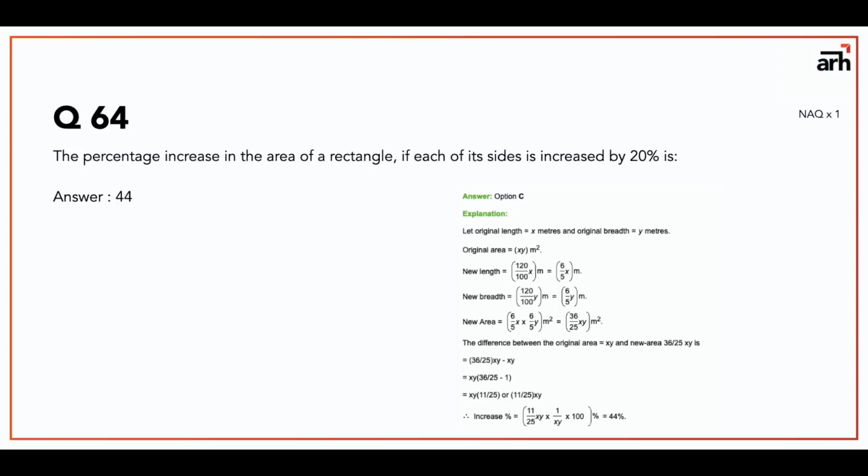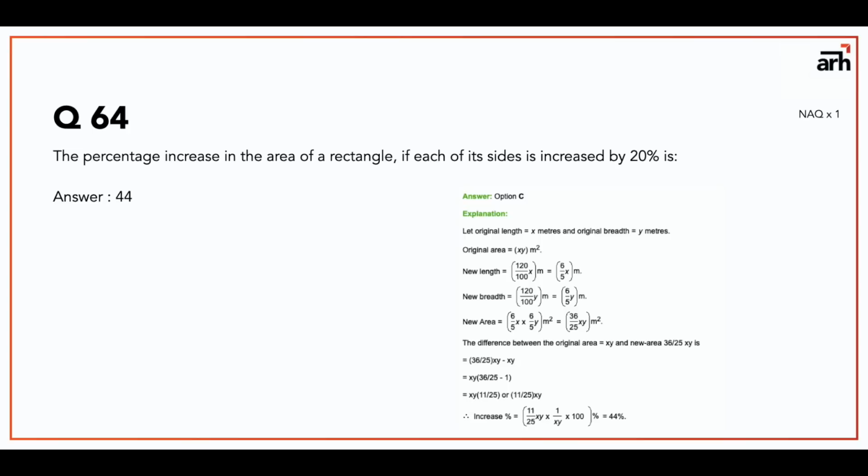Another question somebody has asked me in the comments is, if I put a similar value, or a value close to the answer, do I get full marks? So what she meant was, if the answer is 10 and you write 9, do you get marks? The answer is no, you won't get any marks for a wrong answer. Even if it's a decimal digit, they will give you the key.